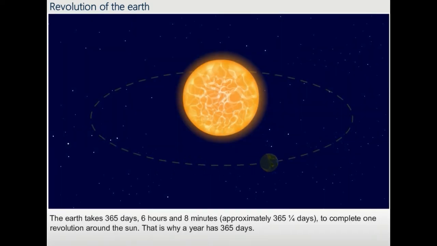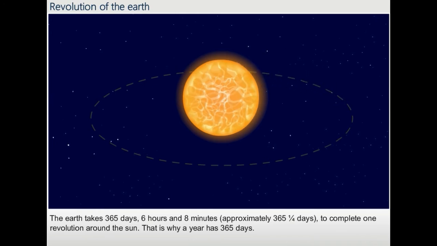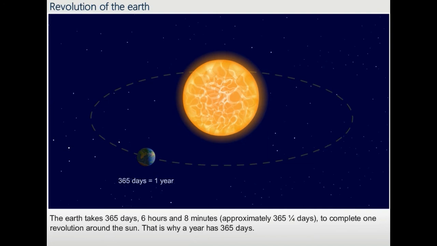The Earth takes 365 days, 6 hours and 8 minutes, approximately 365 and 1/4 days to complete one revolution around the Sun. That is why a year has 365 days.